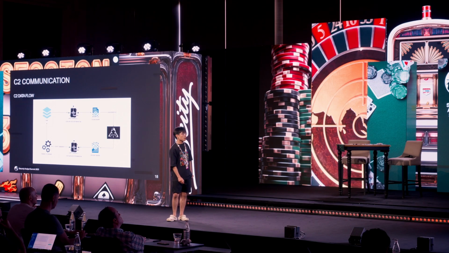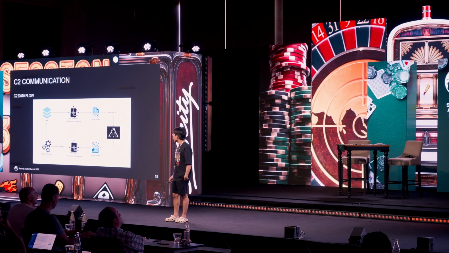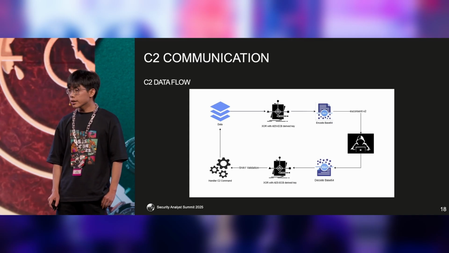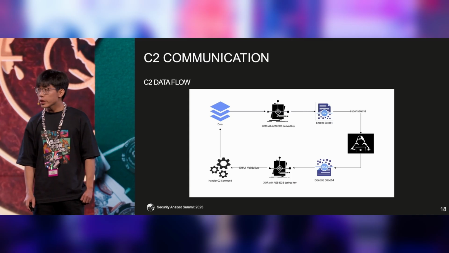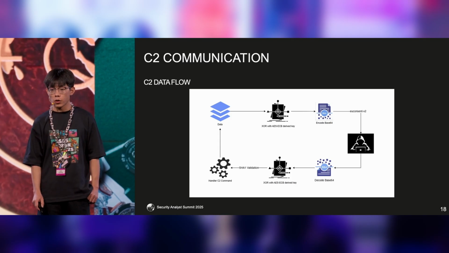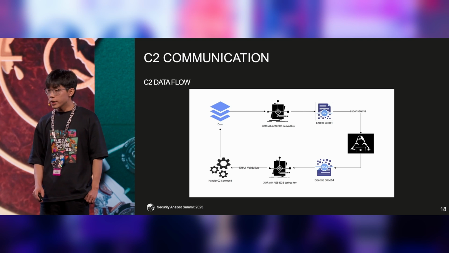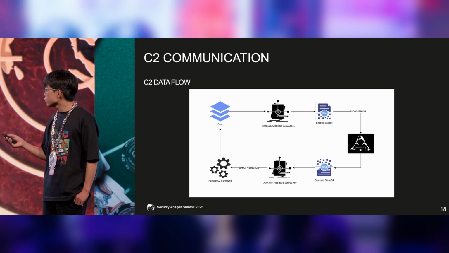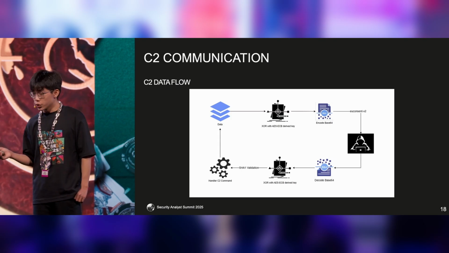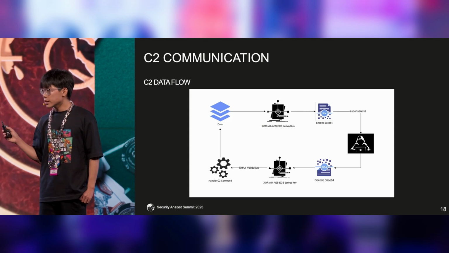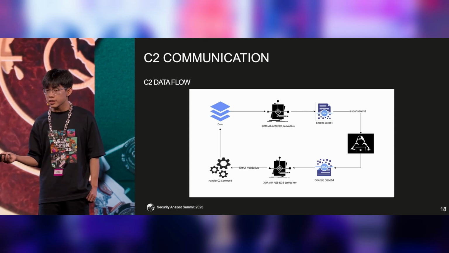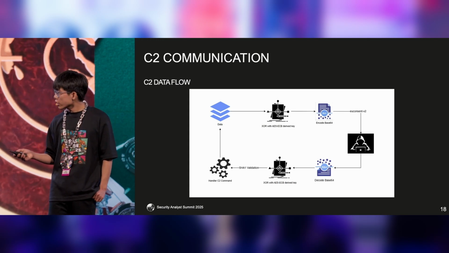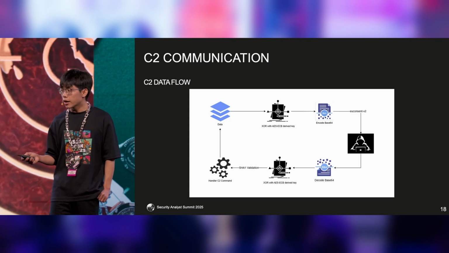Now in the C2 data flow, this is how the malware communicates with the attacker. First, the malware will encrypt the data block with the same algorithm as the decryption I mentioned before. Then it will encode with base64, then send with the key. The attacker will send the payload and do the reverse process. Then finally it will validate with SHA1, with the host to validate in the ETag of the header.